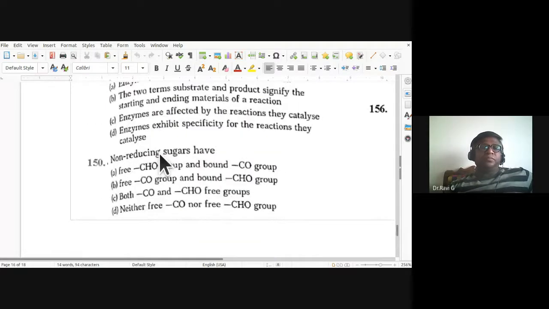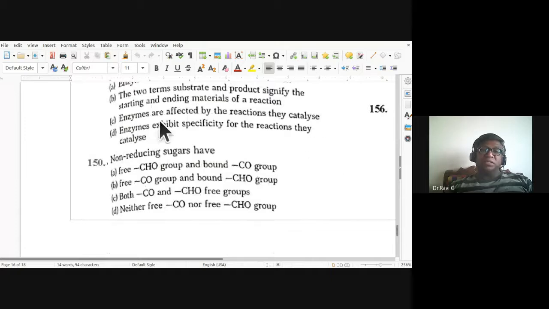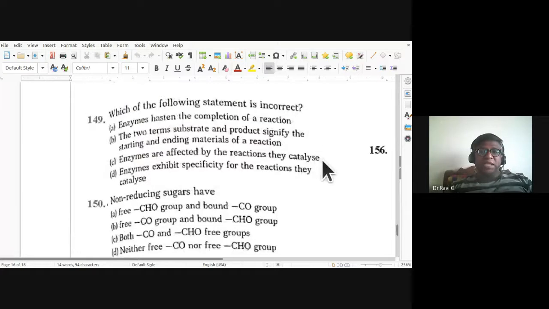149th, which of the following statements is incorrect? Enzymes hasten the completion of a reaction. The two terms substrate and product signify the starting and ending materials of a reaction. Enzymes are affected by the reaction they catalyze. So this is the wrong statement. They do not undergo any change from the reactions in which they are involved. So C is the incorrect option. Enzymes are affected by the reaction they catalyze, that is the incorrect statement.